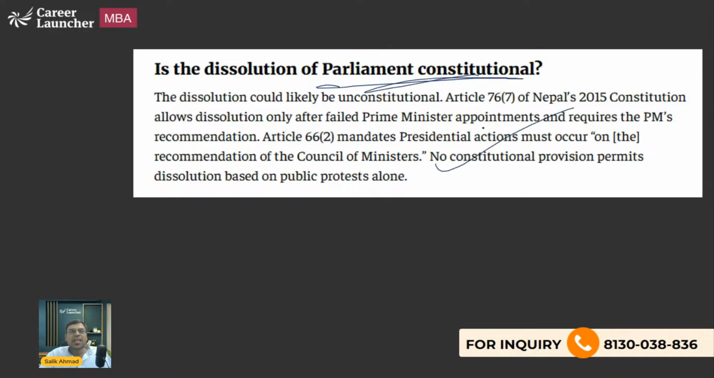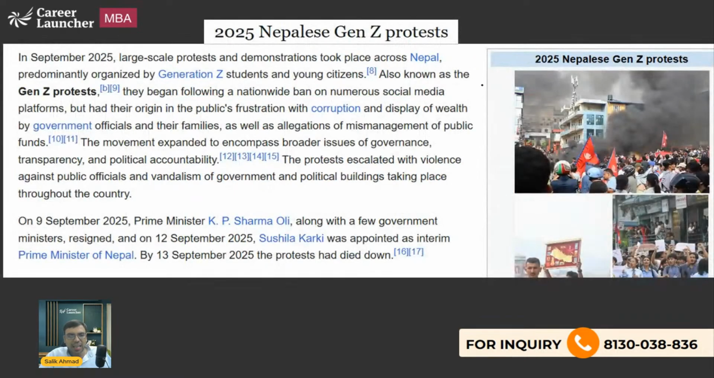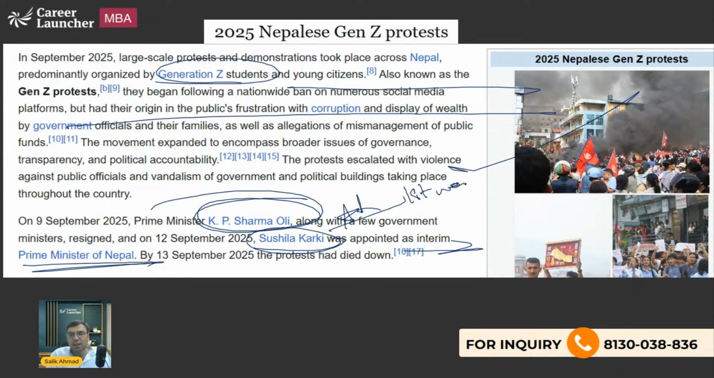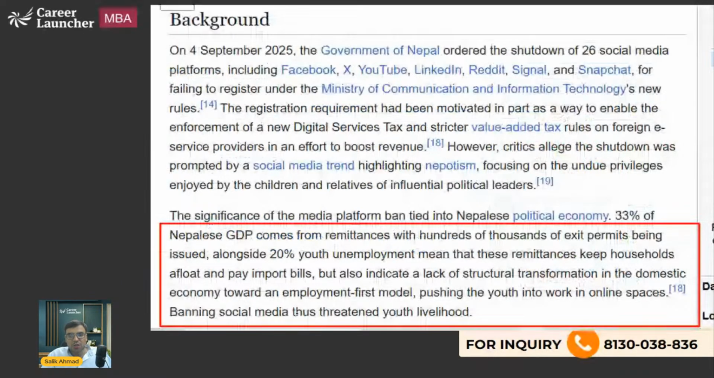Now there were debates on whether this dissolution is unconstitutional or not, because the prime minister had resigned, but he had not recommended dissolution. So there were some debates happening. We are not going into that detail. Just read something about the Gen Z protest, etc. KP Sharma Oli, the prime minister, had to resign, and Sushila Karki is the interim prime minister of Nepal. She is the first woman prime minister, and she was the first woman chief justice of Nepal. Okay, that is what you should be knowing. So you can read about it.